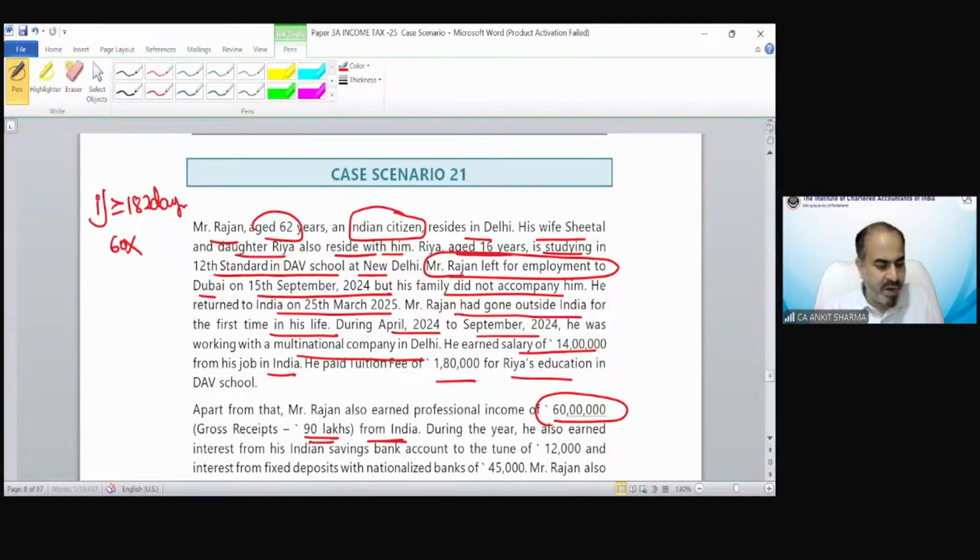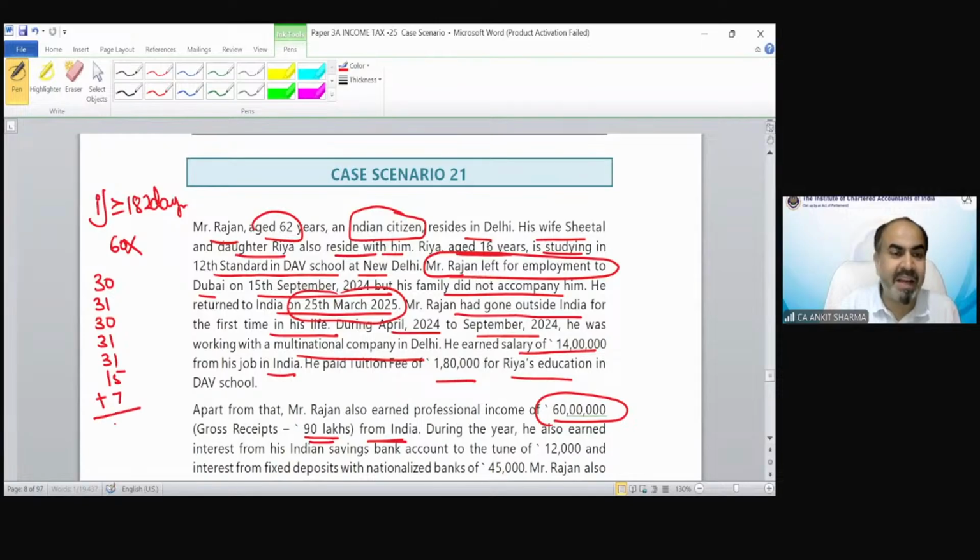So we have to find out his residential status. Because he is going outside India, we have to find out the number of days he was in India. April 30 days, May, June, July, August, and on 15th of September he went. He came to India on 25th March also. So from 25th March till 31st of March, 7 days need to be included also. So that is 175 days. Because it's 175 days, this condition does not satisfy.